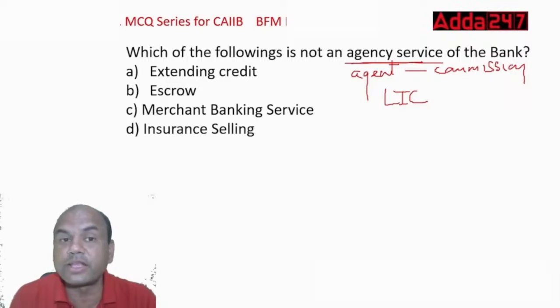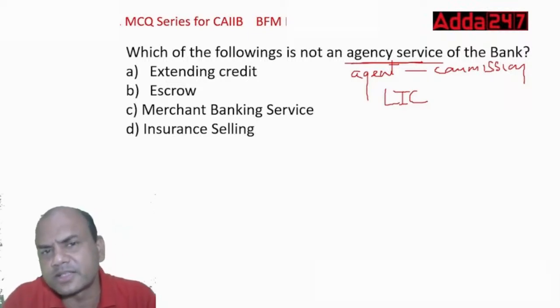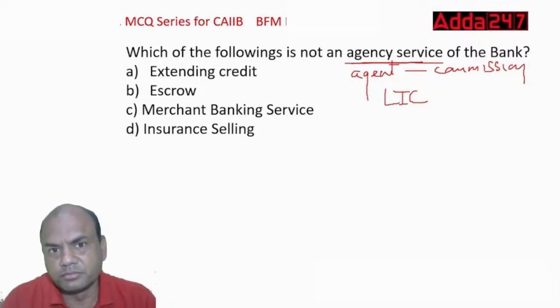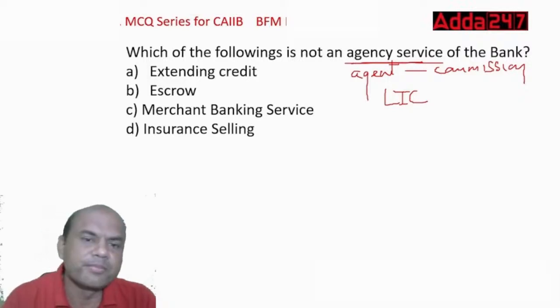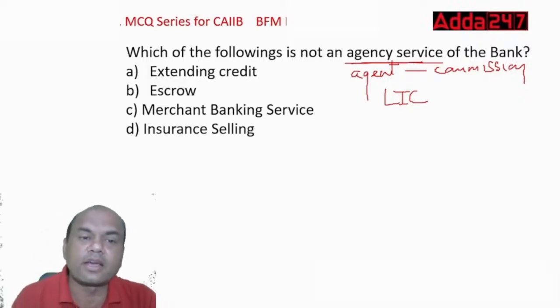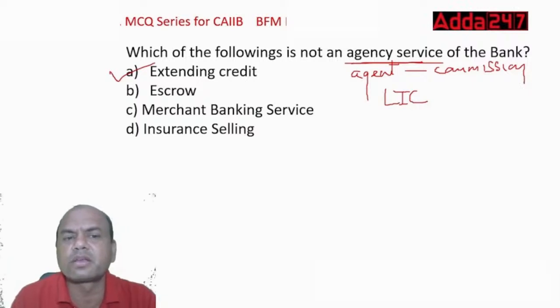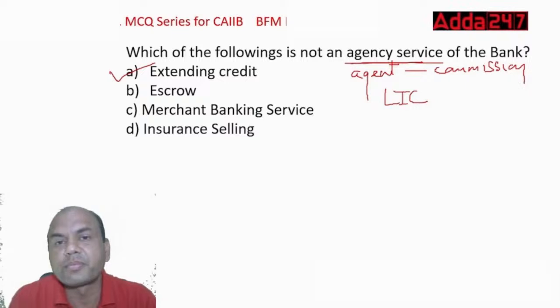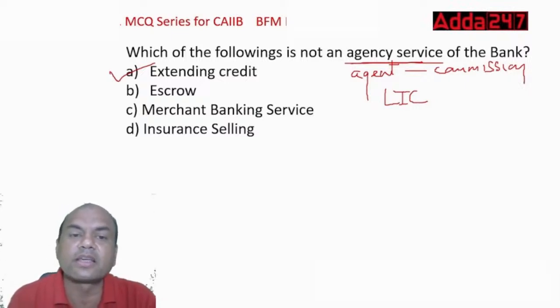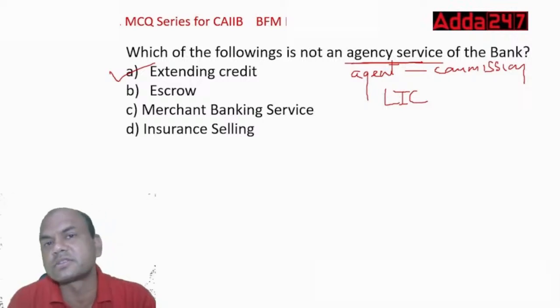Now, a very easy one but a tricky one. You can immediately see the answer. Let me see how many of you can answer over here. Correct. Extending credit. It is not an agency commission. It is the core business of the bank. What is the business of the bank? Basic business of the bank, right? Deposits and loans. So extending credit is a basic business. Escrow, merchant banking services, and insurance are all the agency services.